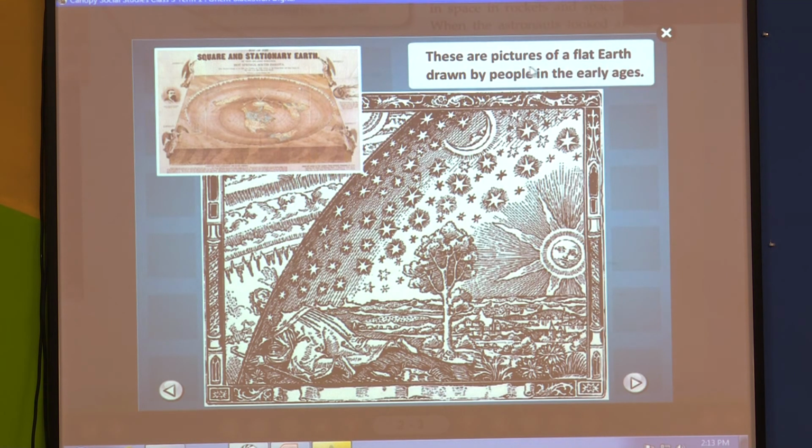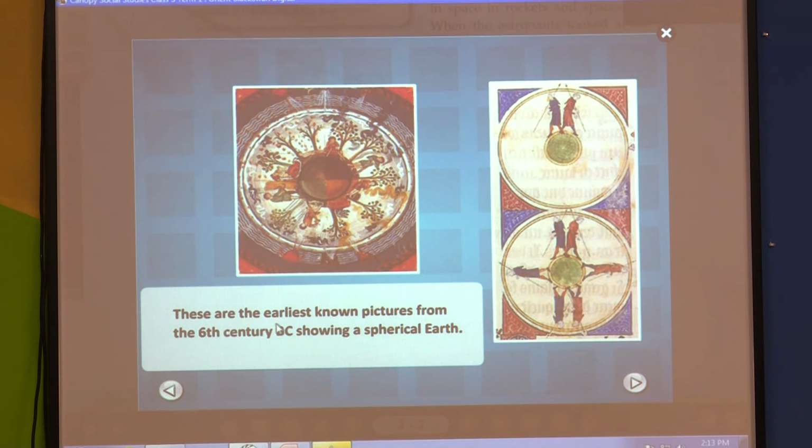Now these are pictures of the flat earth drawn by the people in the early age. You can see that long ago, people drew pictures of the earth, so they thought that the earth was a flat shape. These are the earliest known pictures from the 6th century BC showing the spherical earth. See the picture they have drawn from long ago.